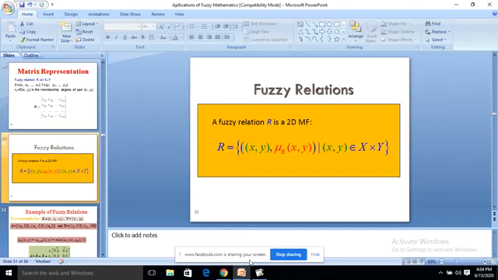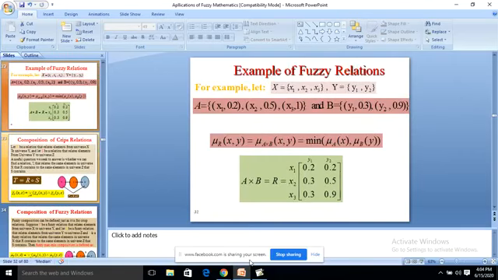Fuzzy relations. A fuzzy relation is a two-dimensional variable. R is equal to the ordered pair (x, y) comma mu R of x comma y, where x comma y is an element of the product set X cross Y. Example of fuzzy relations.